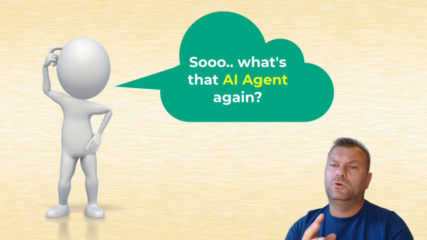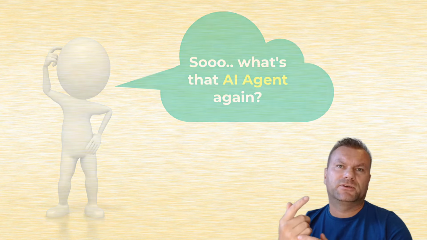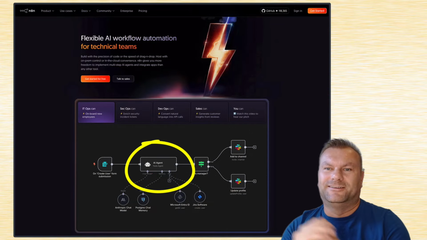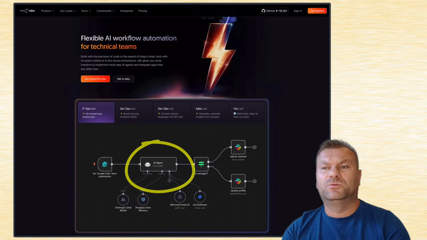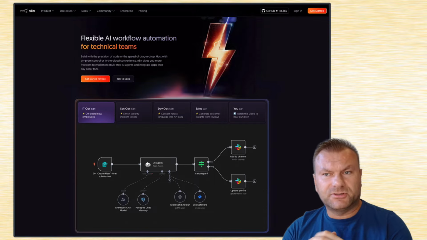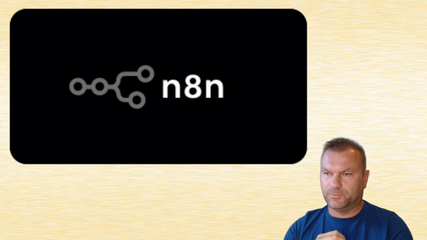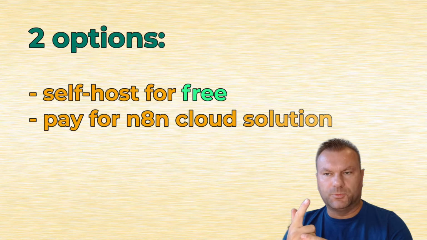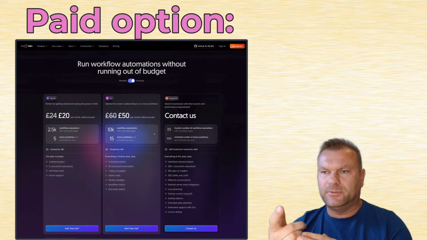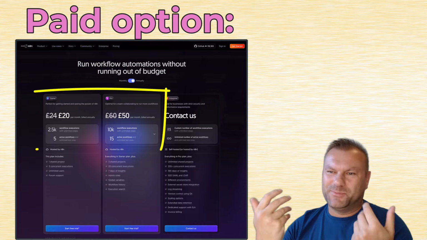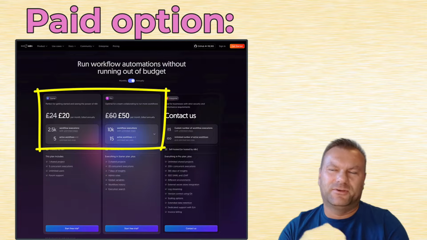But to show you what it is and what it does, you have to first understand that an AI agent is a system that has to run somewhere. You need some kind of automation platform where you can host and run those AI agents. And for our first AI agent, we are going to use the n8n automation platform. But please note that the n8n platform has both free and paid options. For the paid option, you simply need to sign up on the n8n platform and you can run your AI agents just there, but it will cost you money each month that you want to play with the n8n